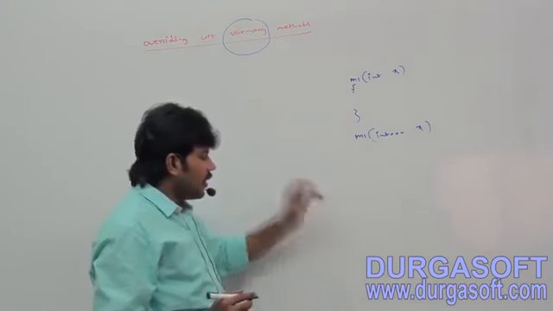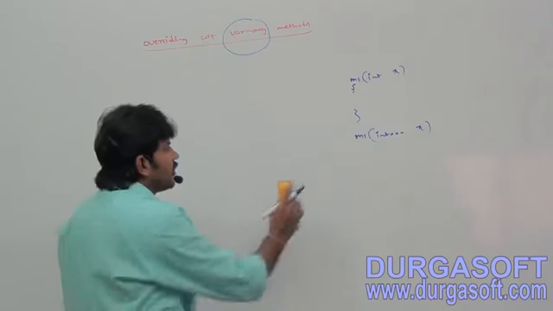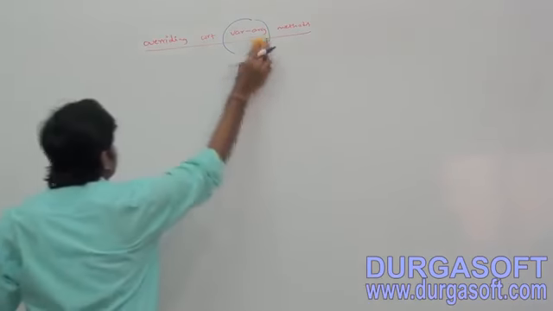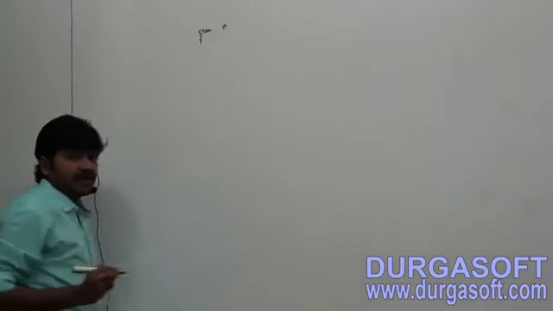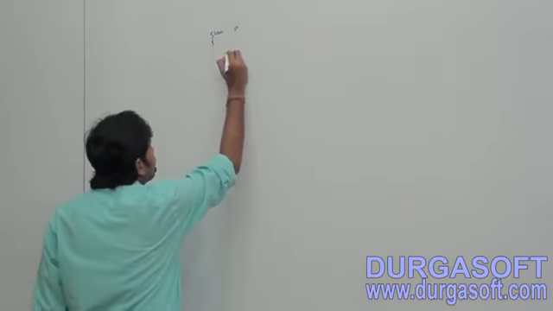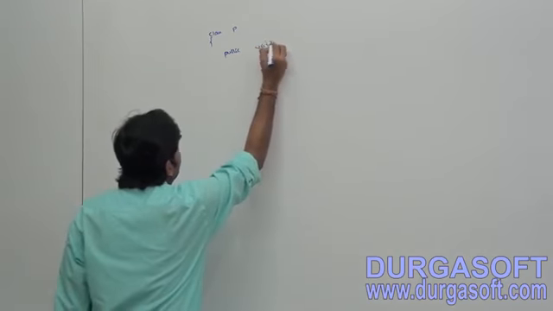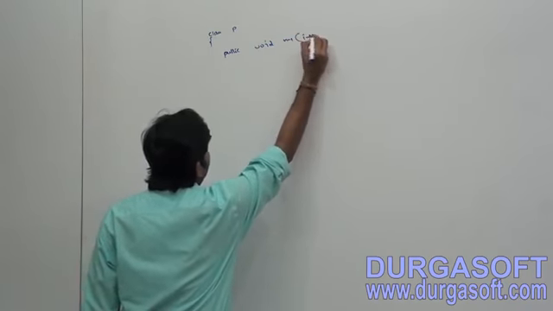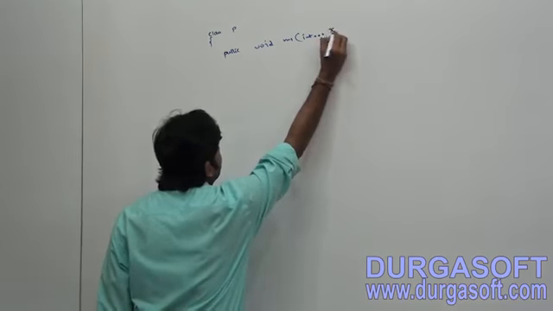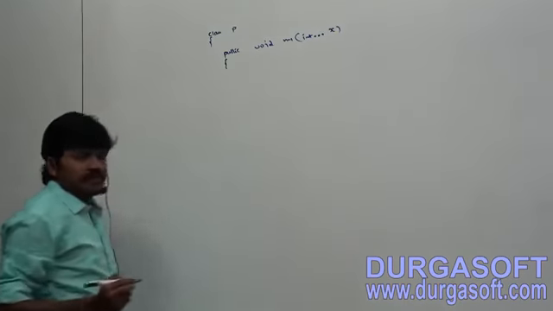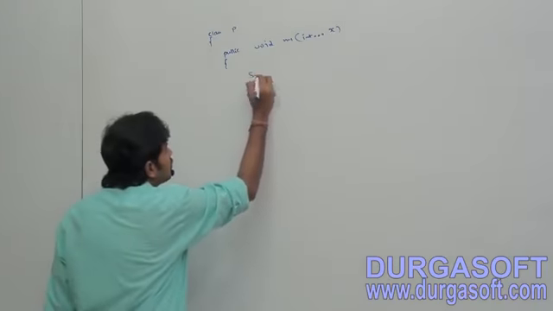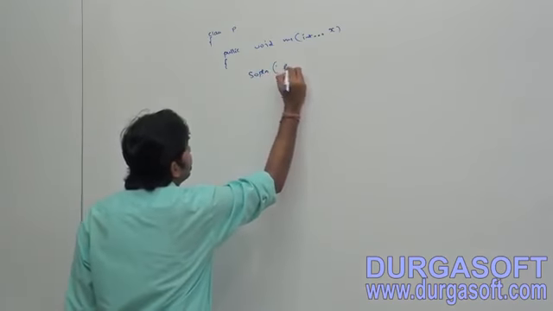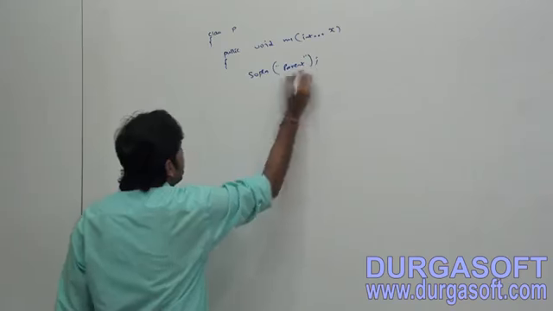Overriding with respect to varargs methods. What is the rule here? Observe carefully. I am taking class P, the parent class. The parent class contains public void m1 of int... x, with System.out.println printing parent method.